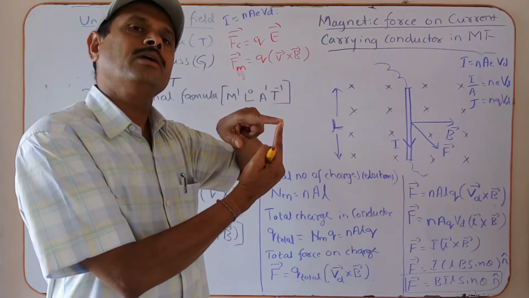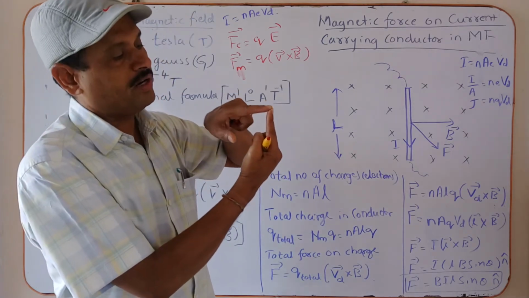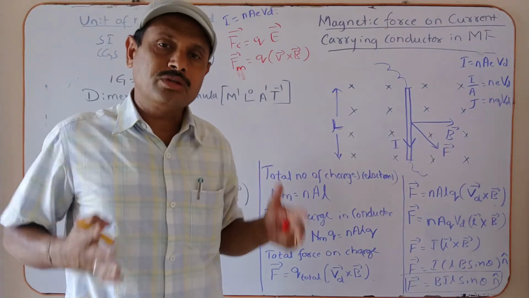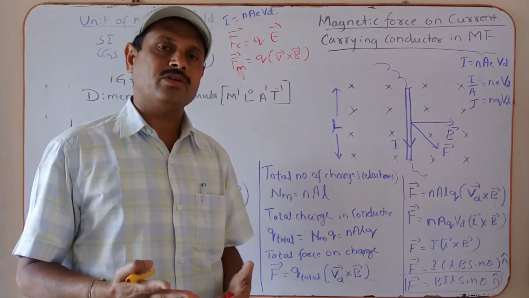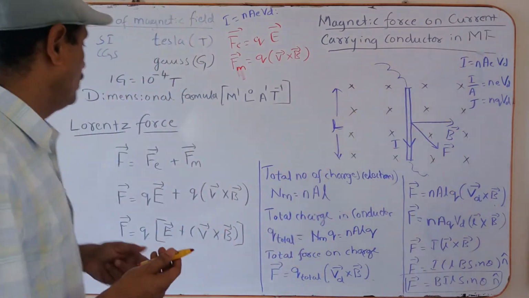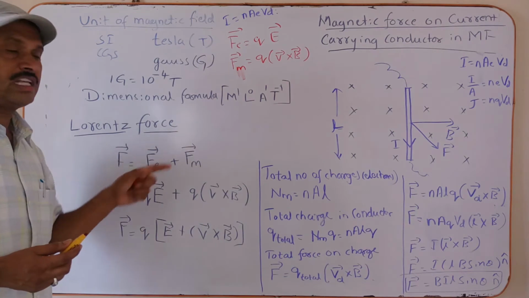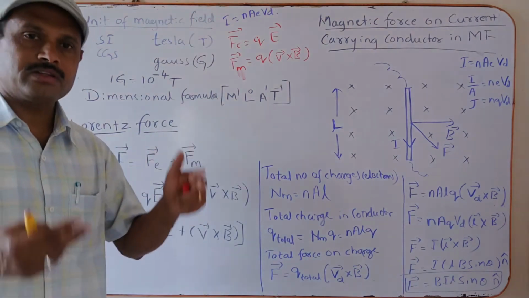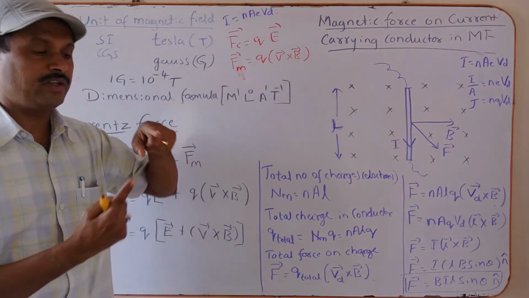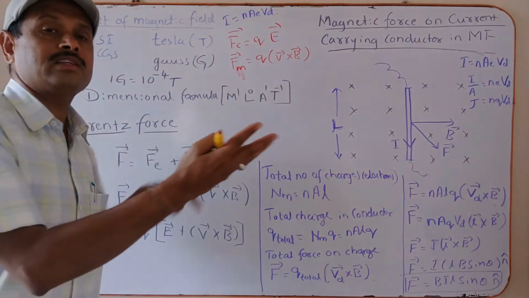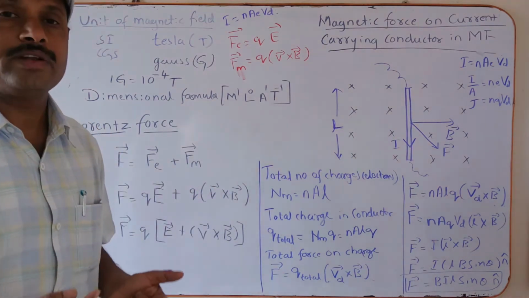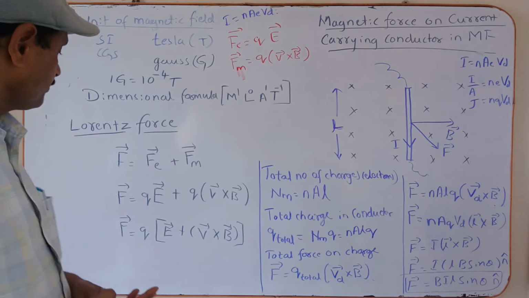When the charged particle enters the cross fields, both electric field and magnetic field, which are perpendicular to each other, then the net force acting on the charged particle is called Lorentz force. Lorentz force means the electric field is there, the magnetic field is there, both perpendicular to each other, and when a charged particle enters, the net force acting on it is what we call Lorentz force.